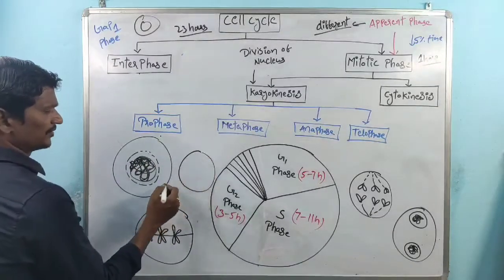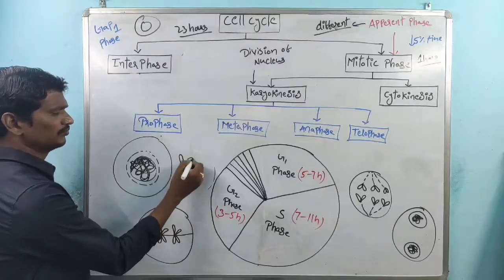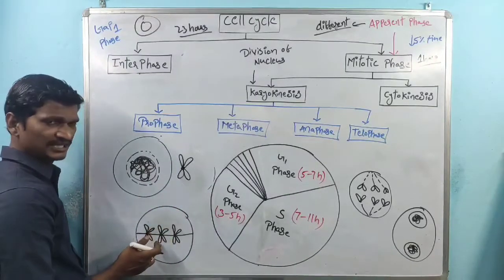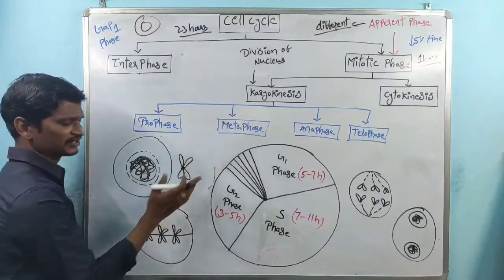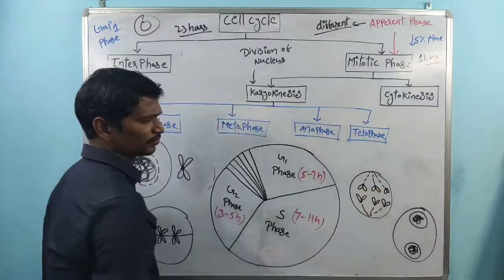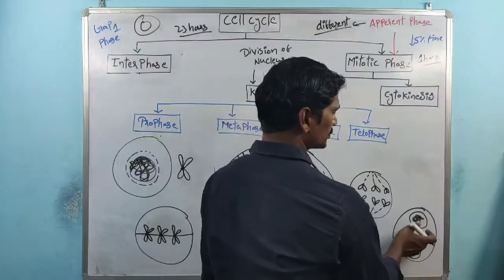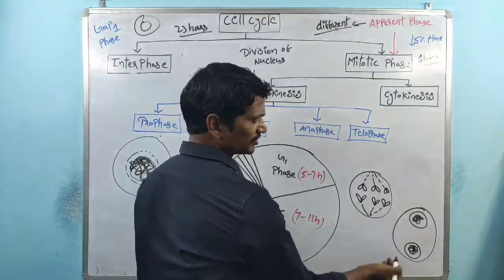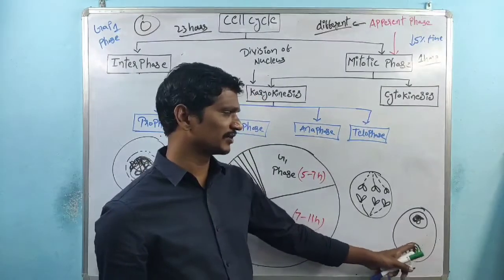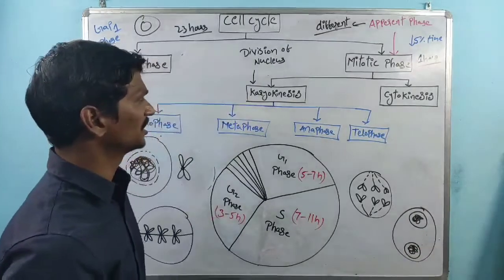Metaphase, all chromosomes are arranged at the center of the cell. Meta indicates center. Ana indicates movement of chromosomes towards the opposite pole side. Telo indicates end. Once the chromosomes reach the opposite pole side, two nuclei are formed. These are nothing but daughter nuclei. Within one cell, two nuclei are present. That is about the telophase.